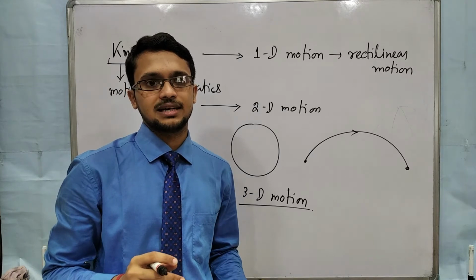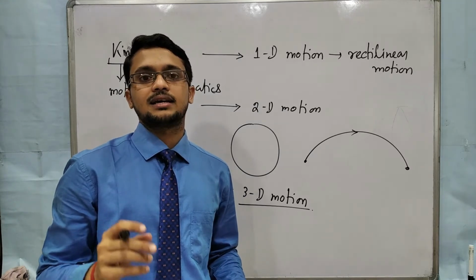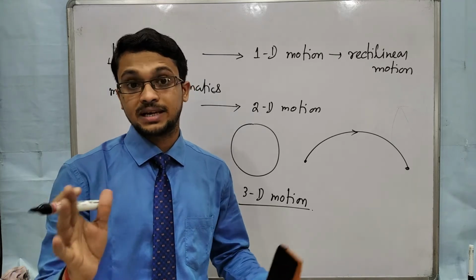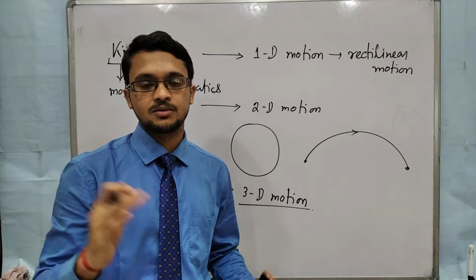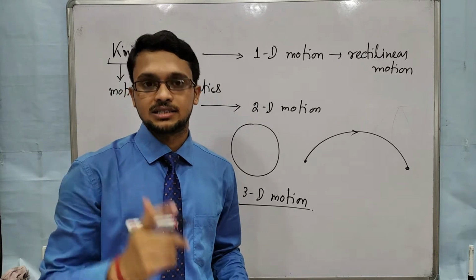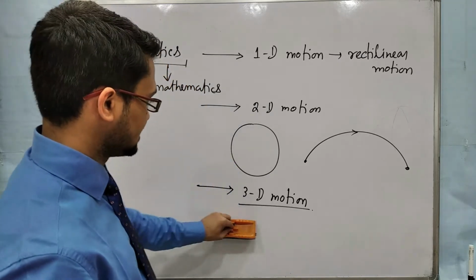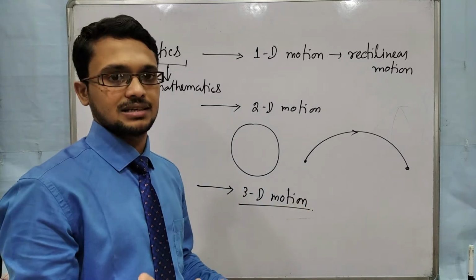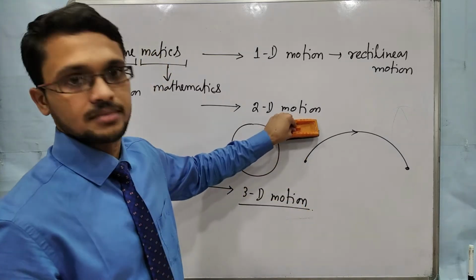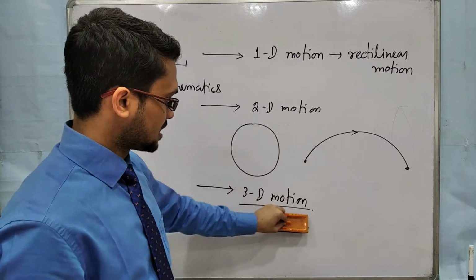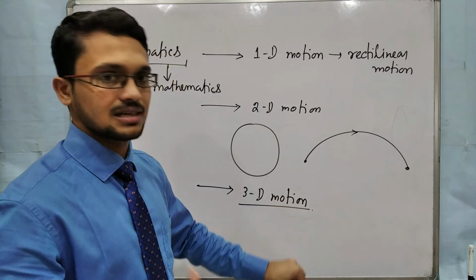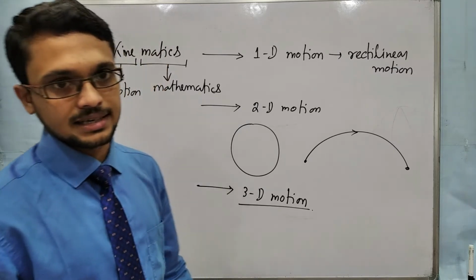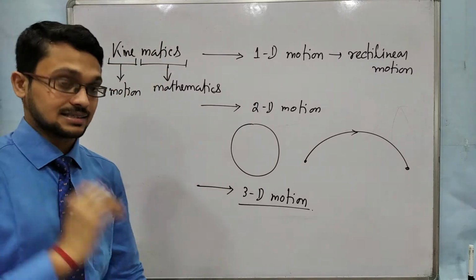One chapter is there, that is kinetic theory of gases. Gas molecules are moving in space. Space means a three-dimensional thing. So there we will discuss this 3D motion. In the next chapter we will discuss a few numericals related to 3D motion and 2D motion, but the physical explanation we will see in that chapter, kinetic theory of gases.